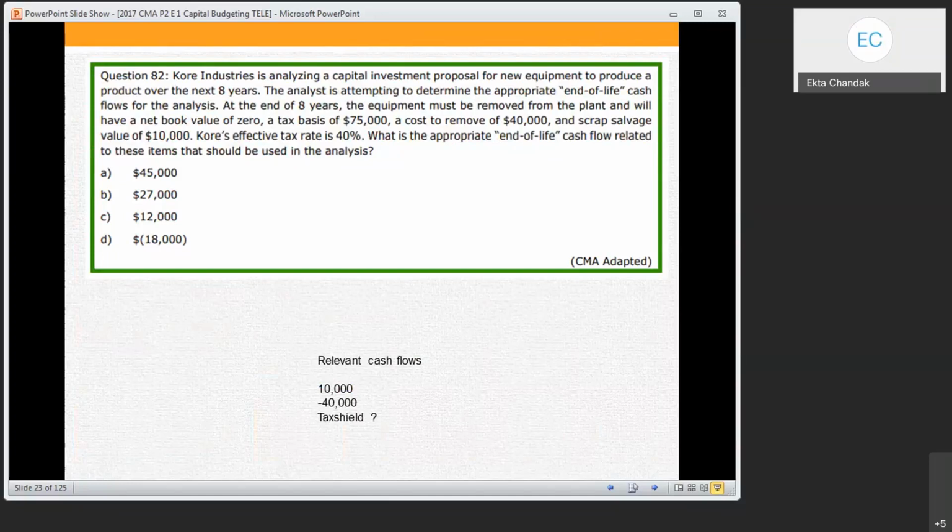So we have to first compute the amount of depreciation, then multiply by the marginal tax rate. So we'll get the depreciation tax shield. How much is it going to become according to you?